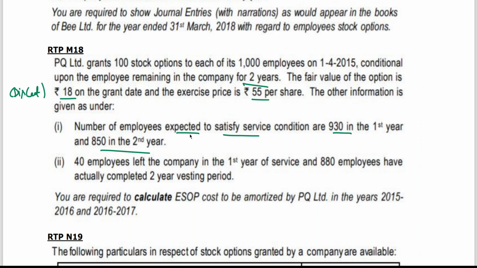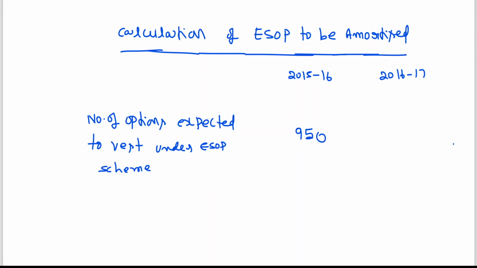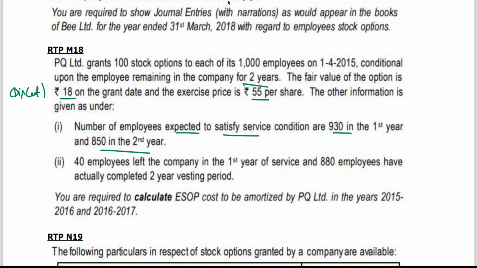Here the number expected to satisfy is 930 in the first year, 850 in the second year. 930 and 850. 930 employees.